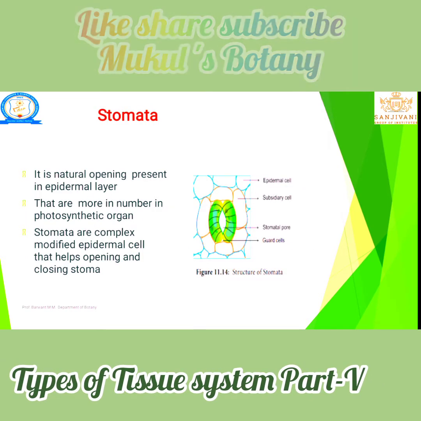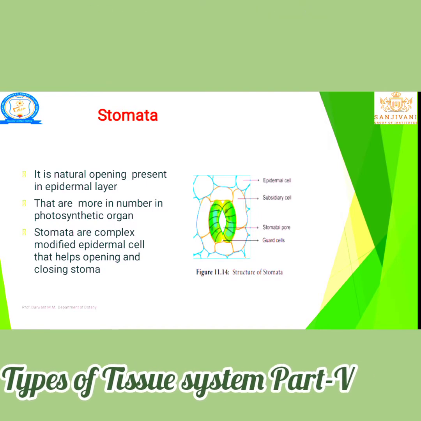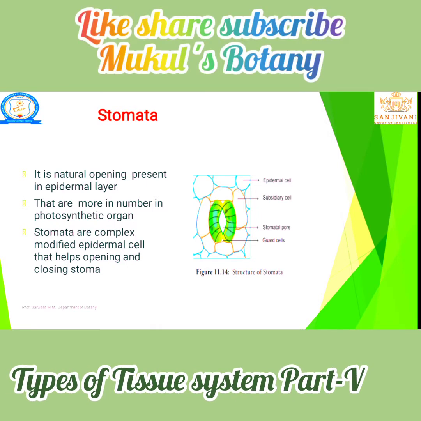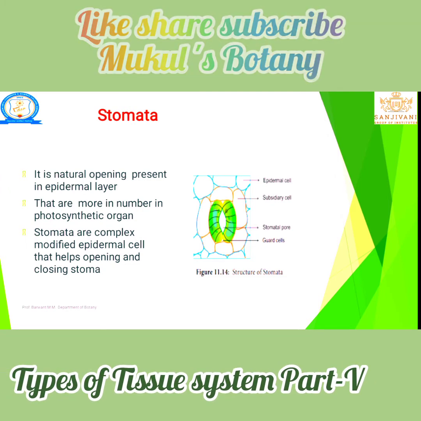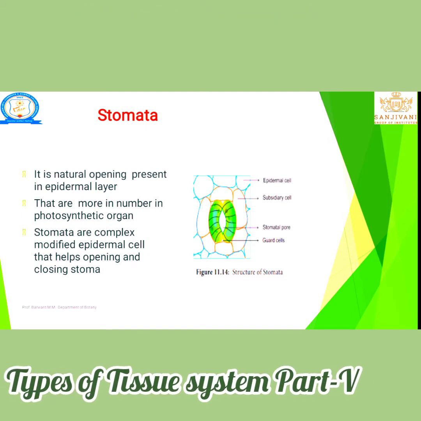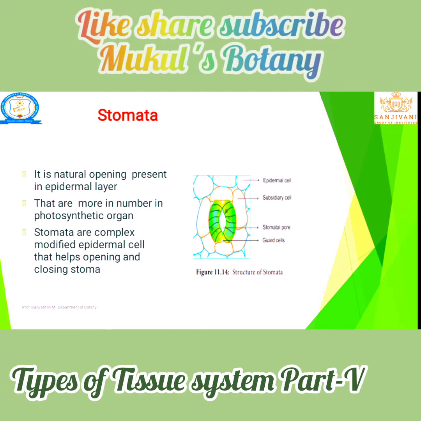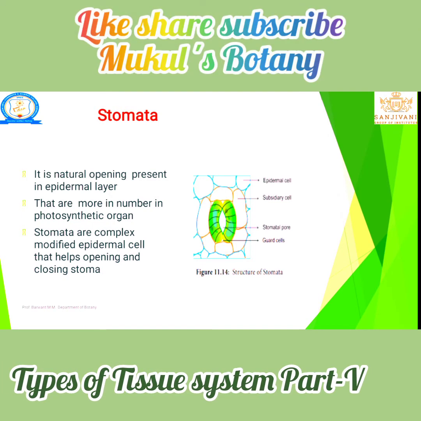Let's see the first part of the epidermal system, that is the stomata. What is a stomata and what is the function of a stomata? On the leaf, small pores are present through which gaseous exchange can be done. That is known as a stomata.